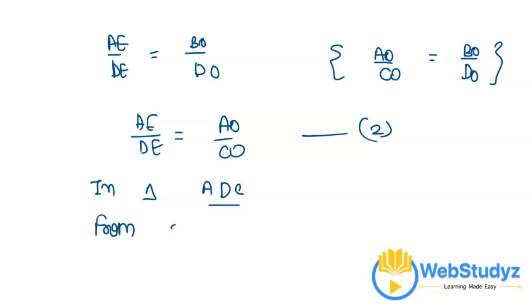From equation number 2, AE divided by DE is equal to AO divided by CO. So if a line divides two sides of a triangle in the same ratio, then the line is parallel to the third side. Hence EO is parallel to DC.